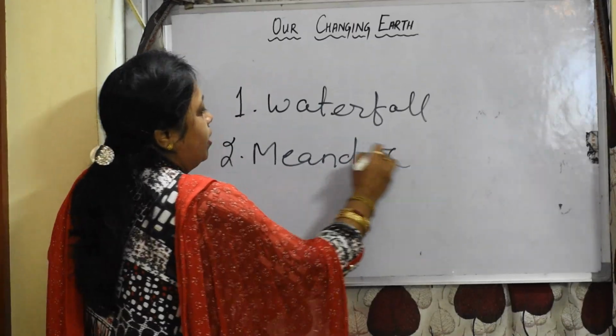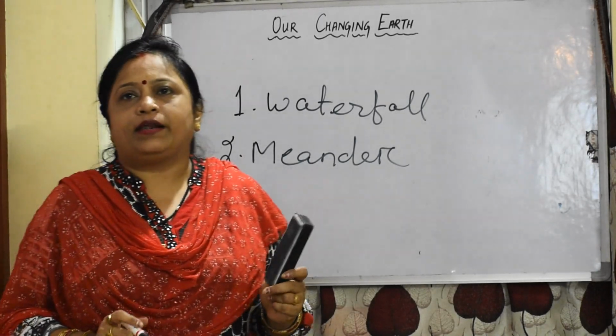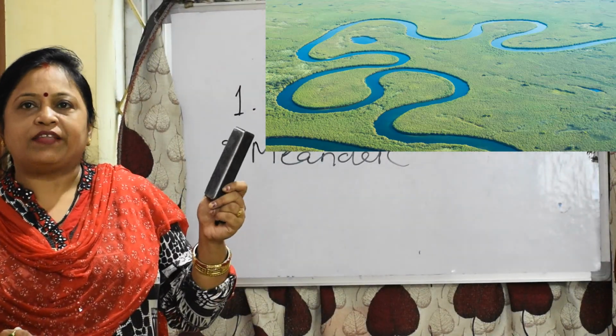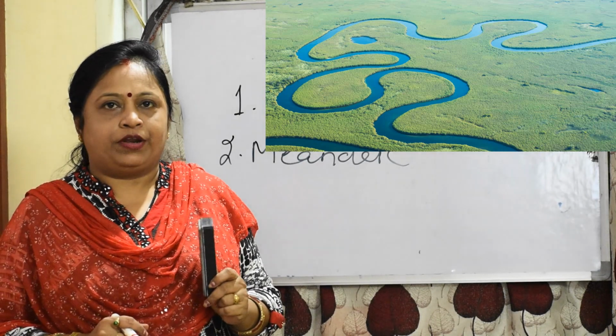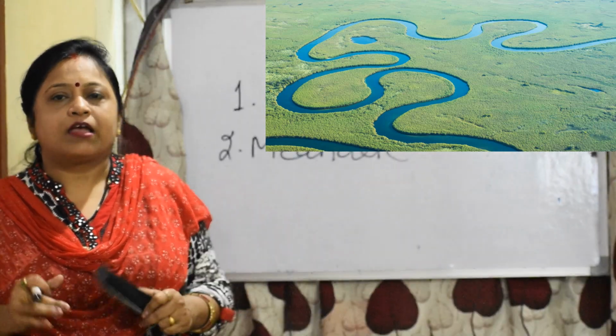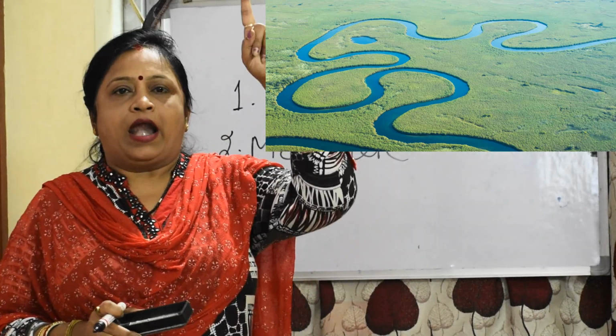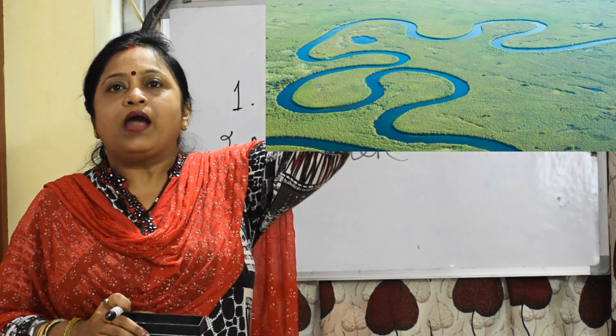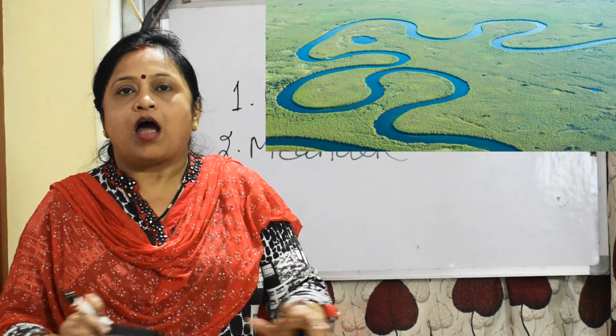I'll show you the picture. Meander: large bends formed by the twisting and turning of a river while entering a plain are known as meanders. First you see that at the top in the mountain, when the river comes from a higher place and drops onto a lower place on the surface of the rock, that is known as a waterfall. And when the river enters into the plain, large bends are formed.